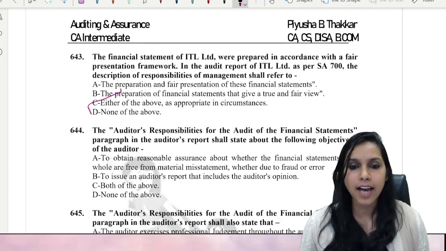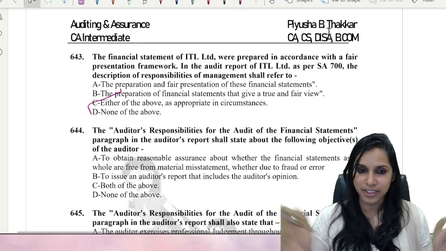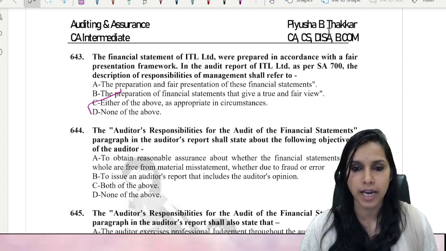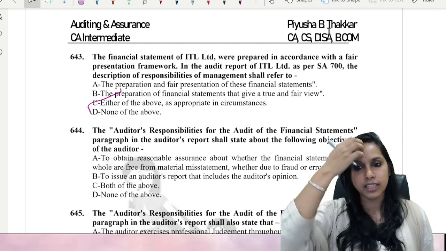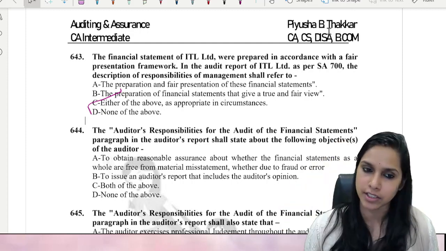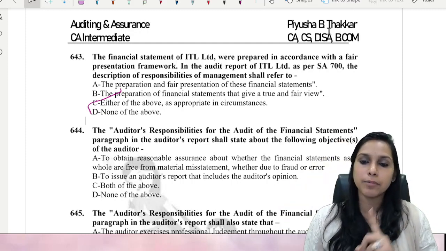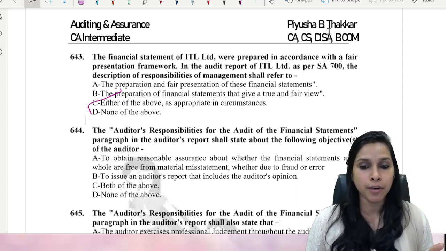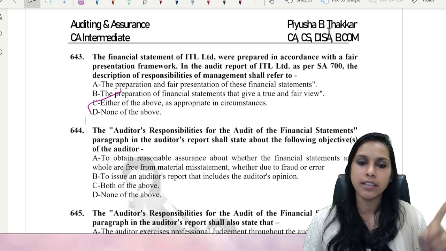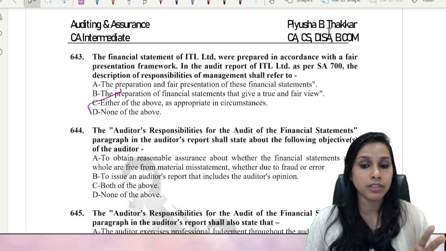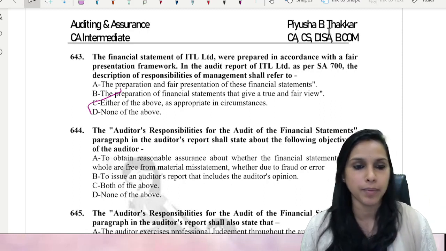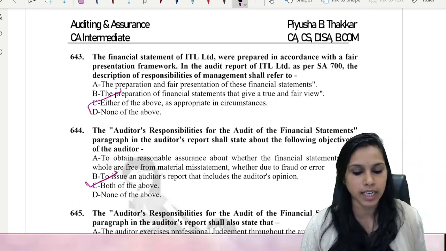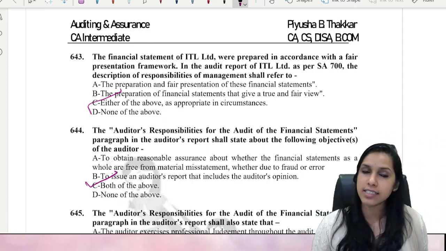Now, let's go ahead to the last question for the day. The auditor's responsibilities for the audit of financial statements paragraph in the auditor's report shall state the following objectives of the auditor. Number 1: to obtain reasonable assurance as to whether the financial statements as a whole are free from material misstatement, whether due to fraud or error. Number 2: to issue an auditor's report that includes the auditor's opinion. So here both are the auditor's responsibilities. Correct? So this is all about